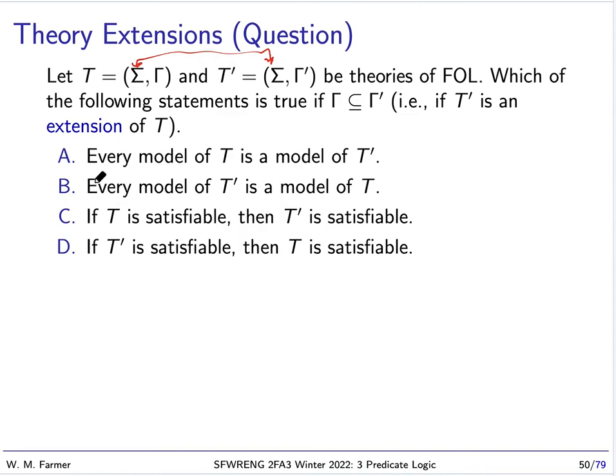Well, let's go through these. Every model of T is a model of T prime.